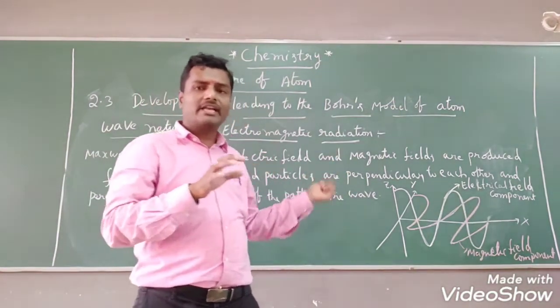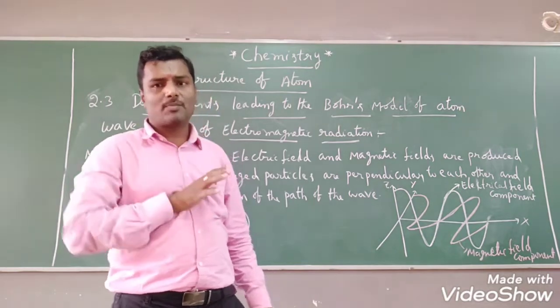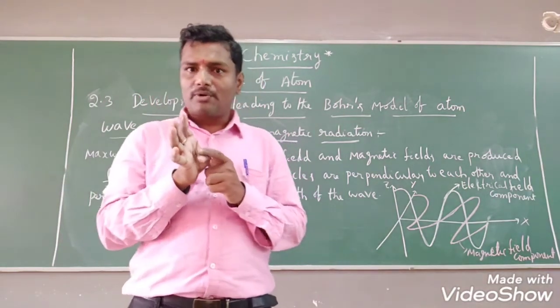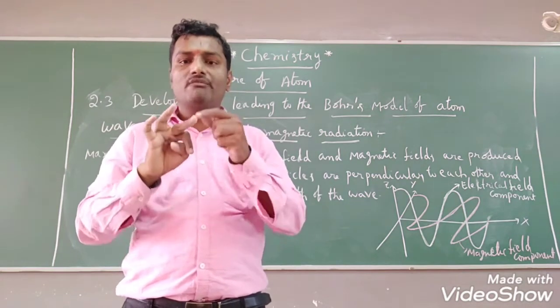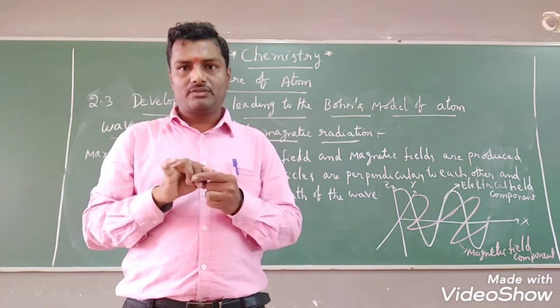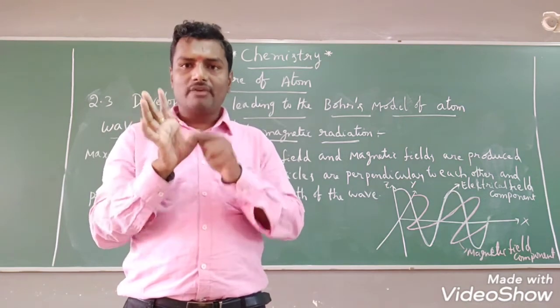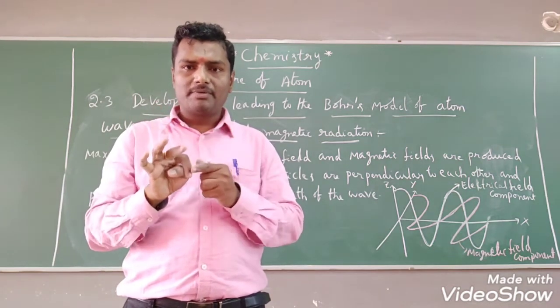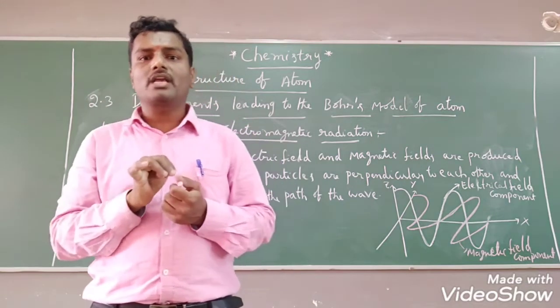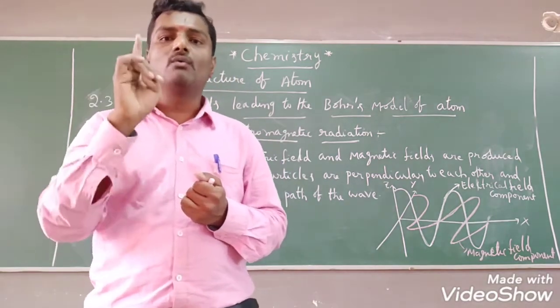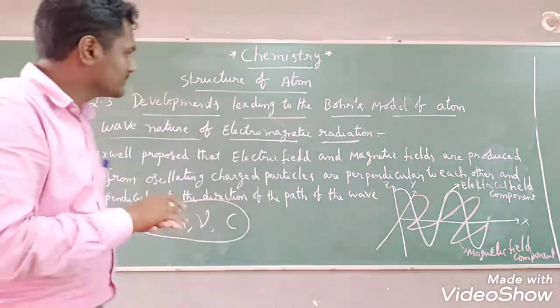Mainly, electromagnetic radiation possesses some characteristic properties. What are the characteristic properties? Wavelength, frequency, wave number, amplitude. What are those properties, students? Wavelength, wave number, frequency and amplitude. All these properties we are going to discuss now one by one.